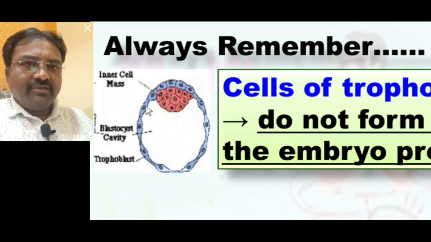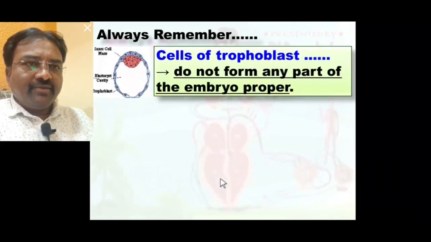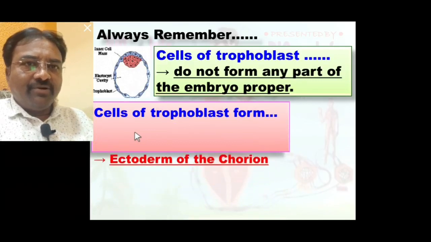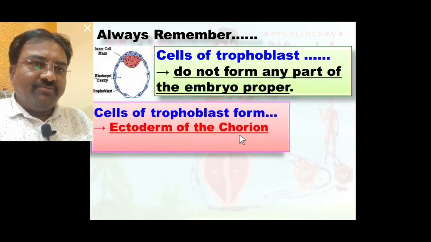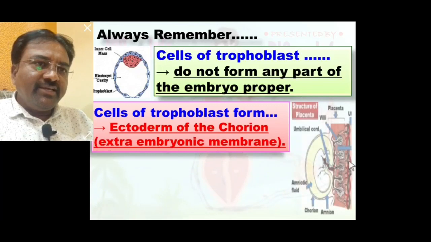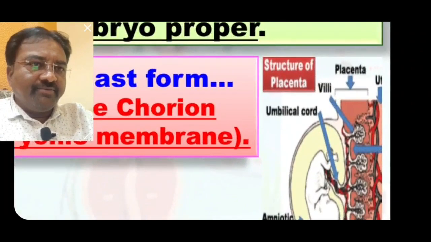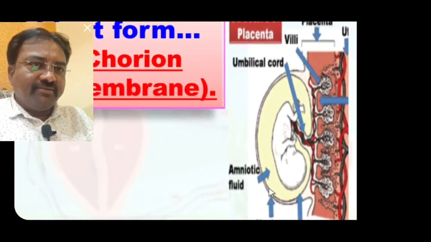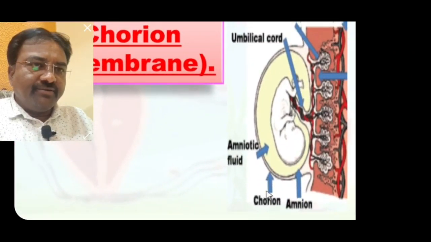Always remember, cells of the trophoblast form the ectoderm of the chorion, that is an extraembryonic membrane. Seen here, this is the extraembryonic membrane known as chorion.